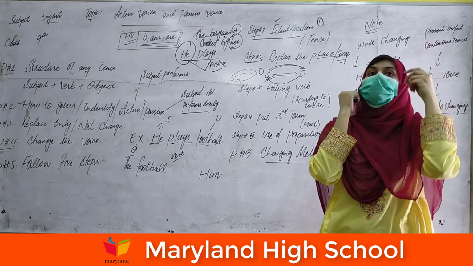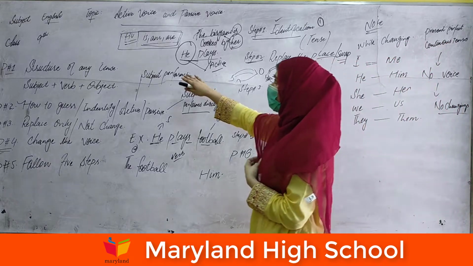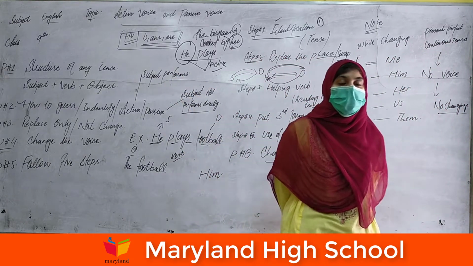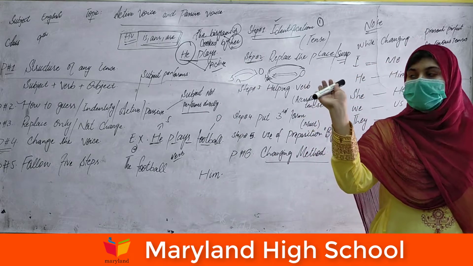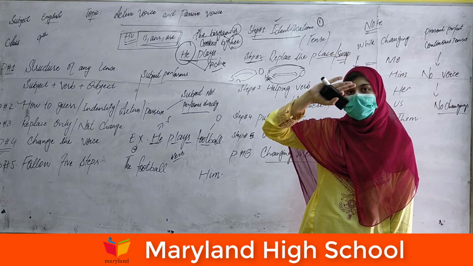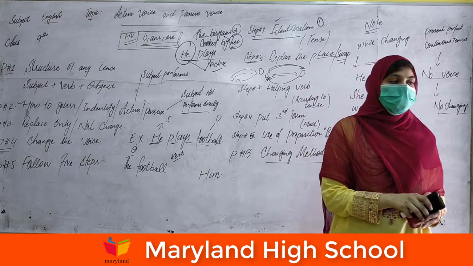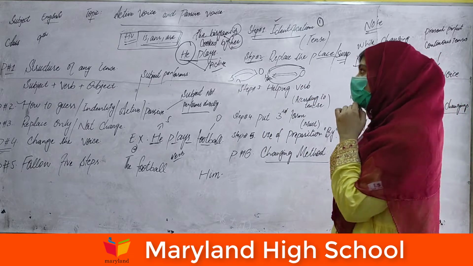Am, according to the grammatical rule, is only used with I. Are, we use with the plural. If I have the board marker and the duster, more than one thing in my hand, that means we use are with these two things. With more than one thing, we have to use are.